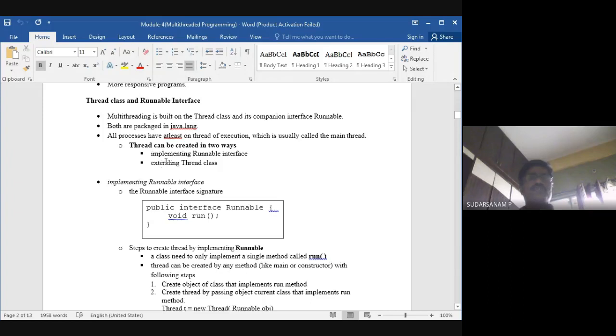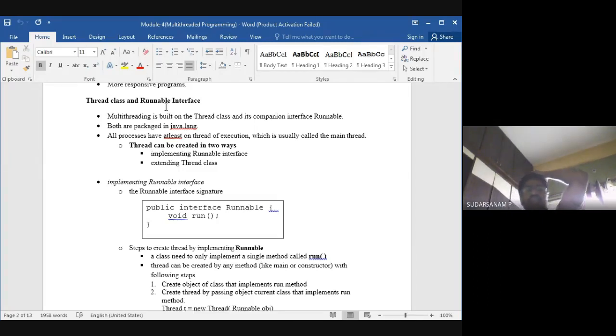Now, a thread can be created in two ways. The packages are available in java.lang, so you have to import java.lang. All the thread options are available in java.lang. The two ways are implementing the Runnable interface and extending the Thread class. So threads are allowed only in these two ways: one is the Runnable interface, the other is extending the Thread class.